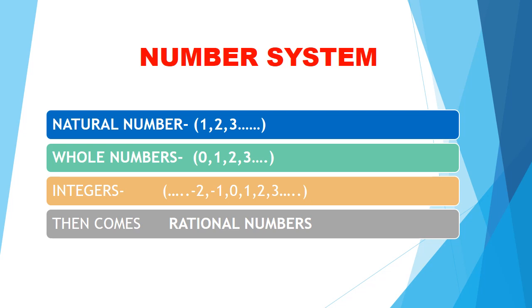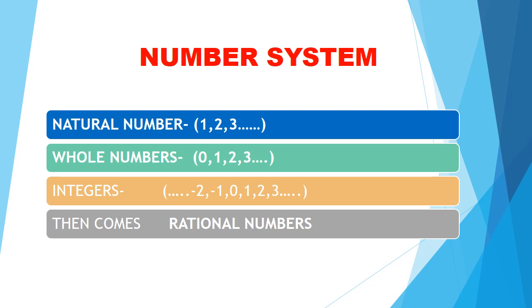फिर हमारी लाइफ में आया 0. बच्चों, ये तो आपको पता ही होगा. 0 is the contribution of India to the world of maths. 0 जब नेचुरल फैमिली के साथ मिला तो एक नई फैमिली बनी. That was the family of whole numbers. So, whole numbers are collection of numbers 0, 1, 2, 3 and so on.